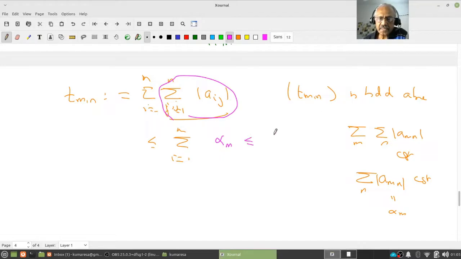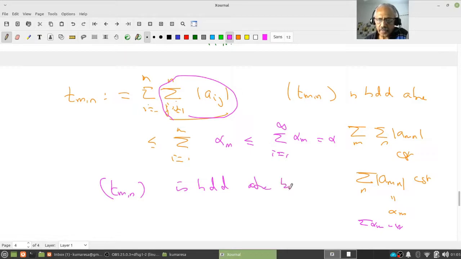But this is less than or equal to the summation i equal to 1 to infinity of alpha_m, because the iterated series is convergent. That means this is convergent. Call it alpha. Therefore, what I have shown is t_mn is bounded above by alpha. What is alpha? Alpha is the sum.